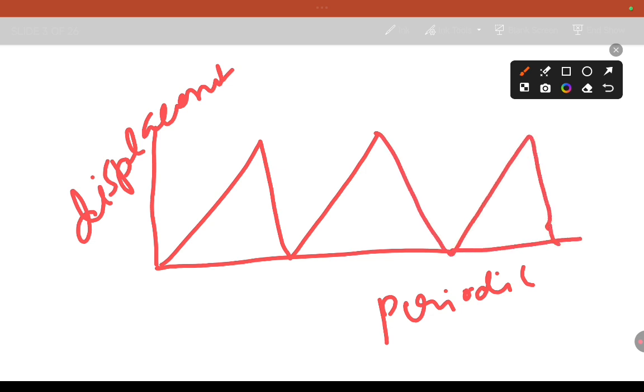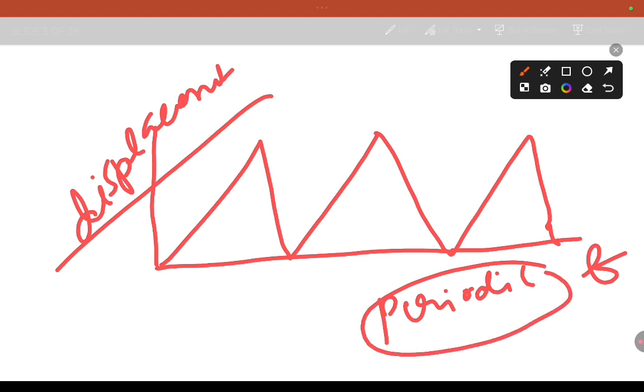So this is time t, this is displacement, and this is the visualization of periodic motion. Here 0, time t, time 2t, time 3t, and so on, at equal intervals of time.